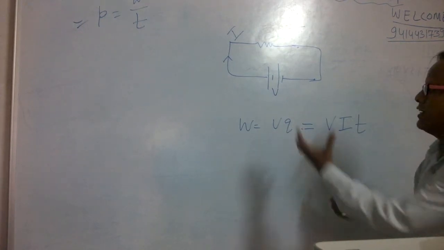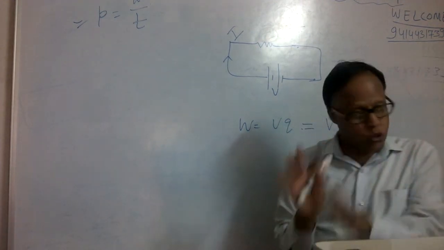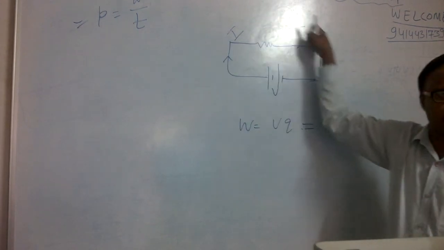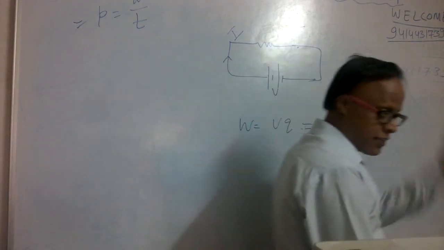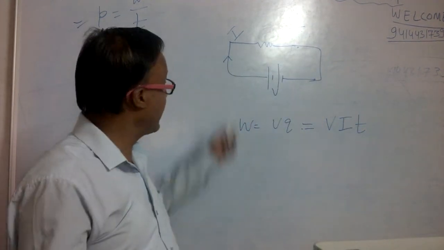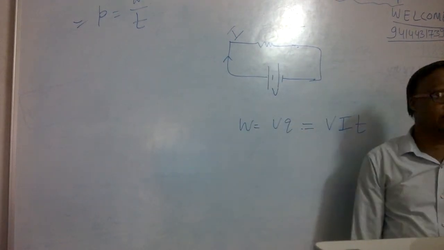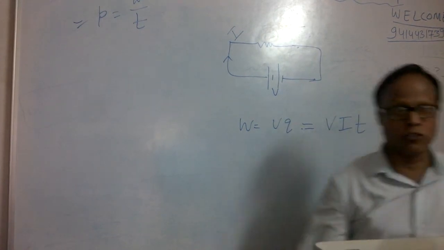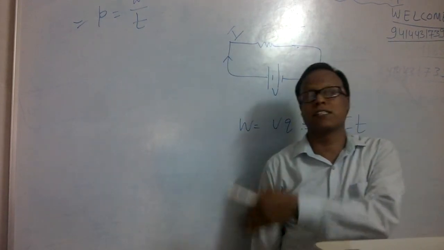So the rate at which the electrical energy is consumed or dissipated in any electric circuit is called the electric power of the circuit.